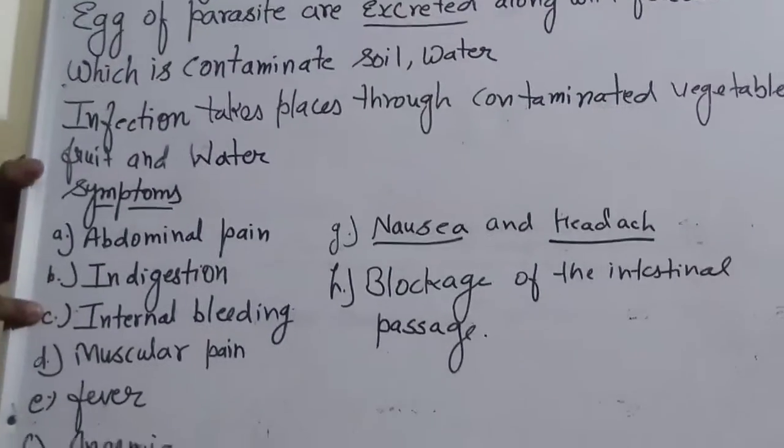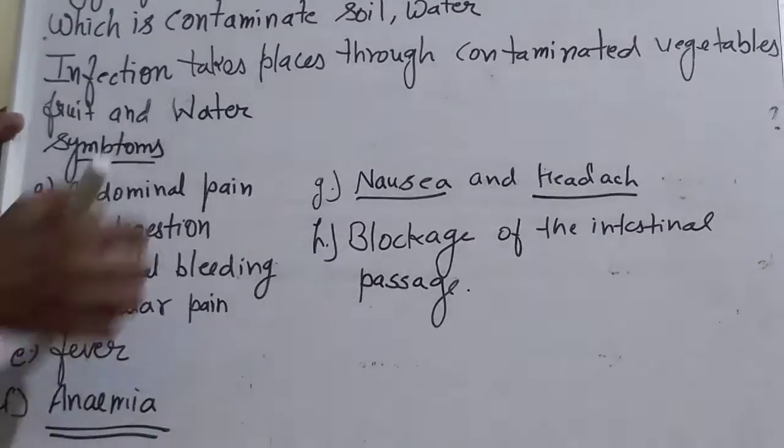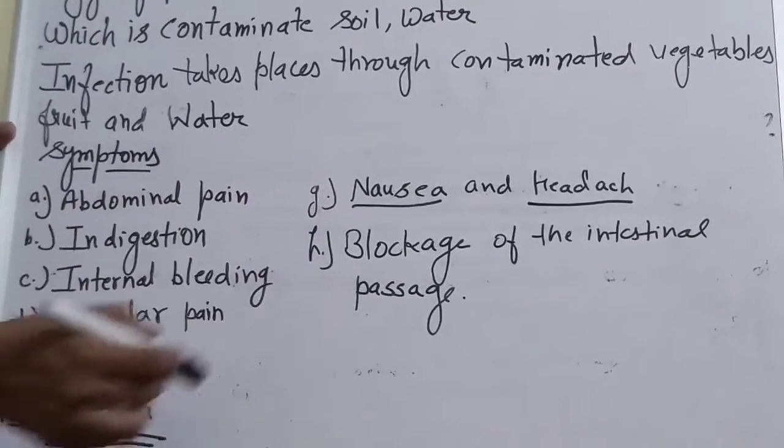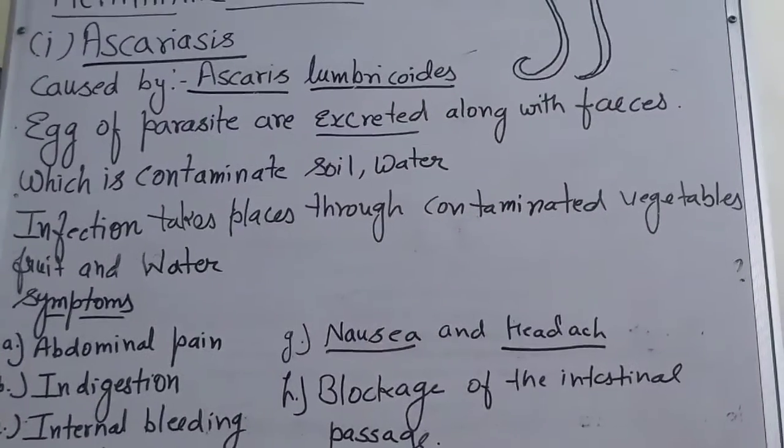Symptoms: abdominal pain, indigestion, internal bleeding, muscular pain, fever, anemia, nausea and headache, and blockage of the intestinal passage. Next is elephantiasis.